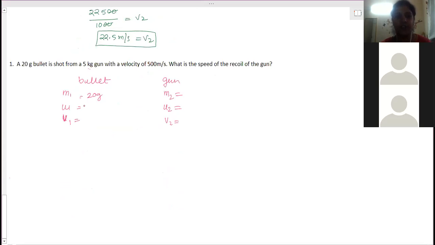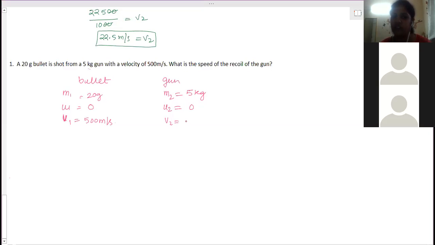What is the initial velocity of the bullet? 0. Gun's mass is 5 kg. The bullet is shot with a velocity of 500 meter per second, so the final velocity of the bullet is 500 meter per second. Initial velocity of the gun is 0.